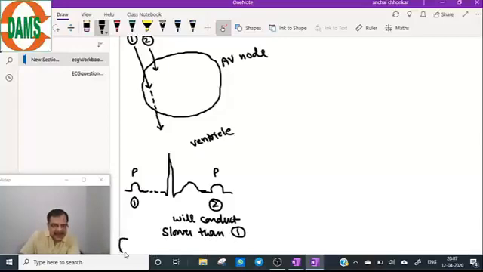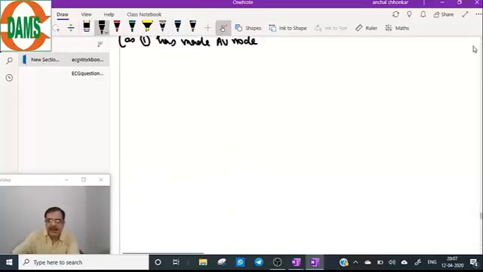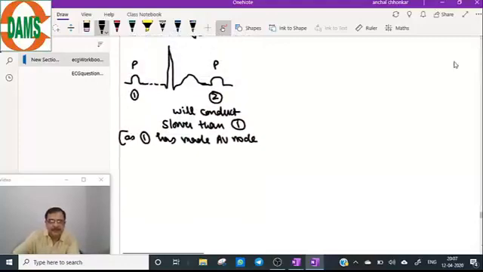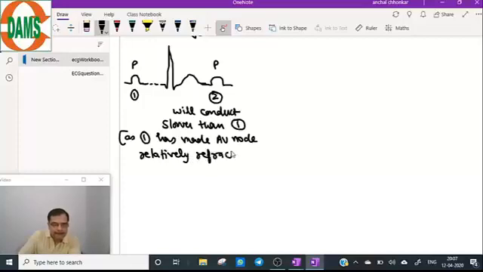Reason, as 1 has made the AV node relatively refractory for conduction of 2.